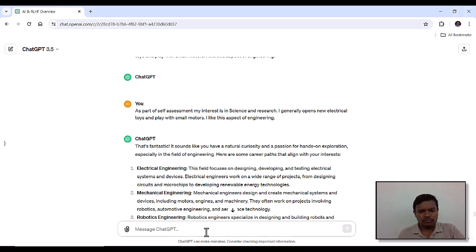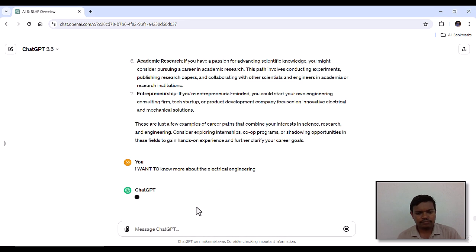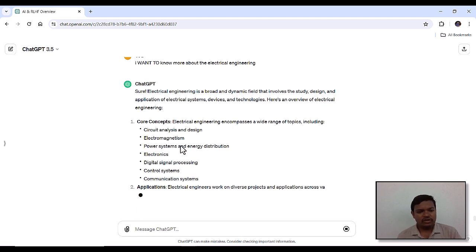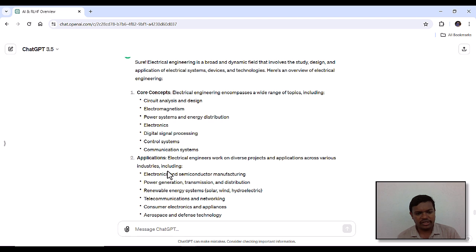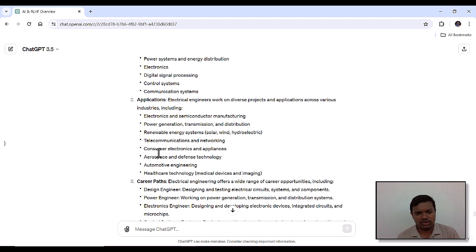Now we will ask more about electrical. I want to know more about electrical engineering. Electrical engineering consists of core concepts like circuits, electromagnetism, electronics, digital signal processing, control systems. Its applications are generally in electronics, semiconductors, telecommunication, networking.